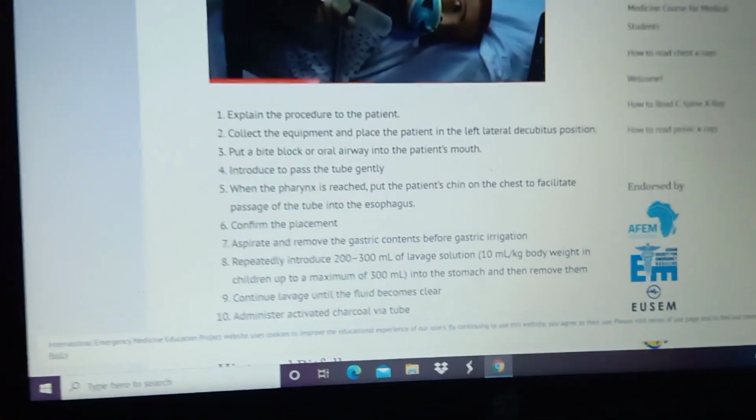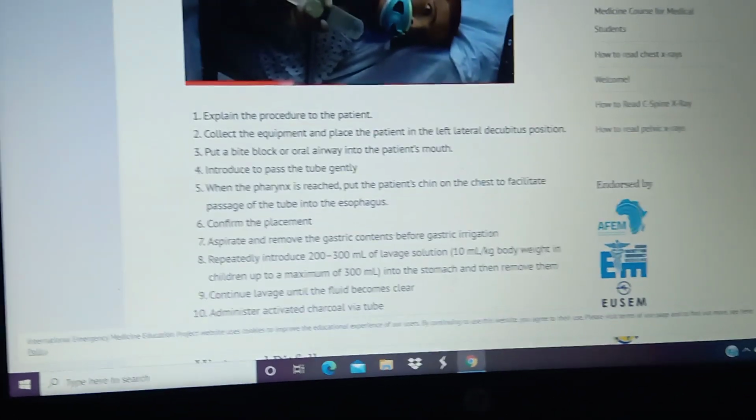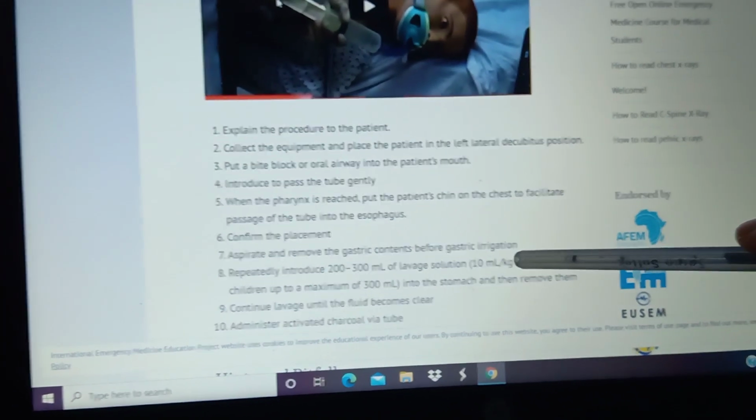And when the tube is in the stomach itself, you will hear an empty sound with the stethoscope. Okay, and aspirate and remove the gastric contents before gastric irrigation.